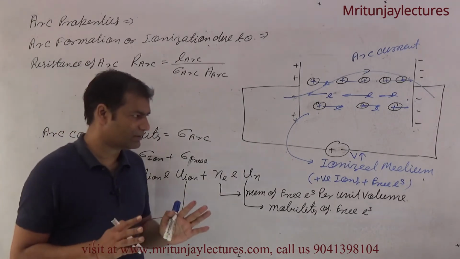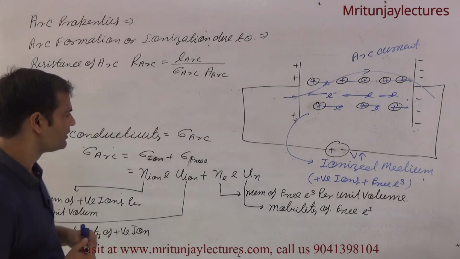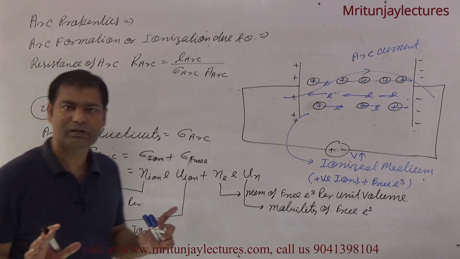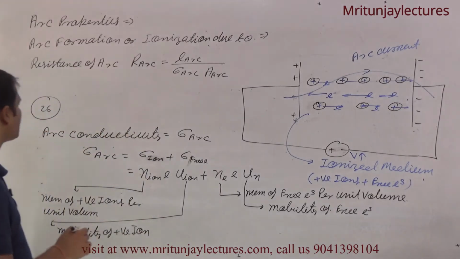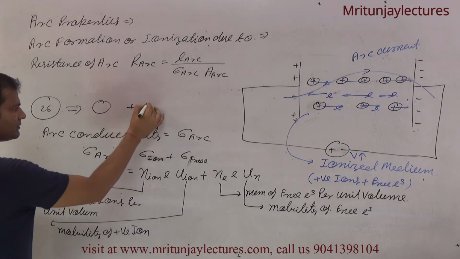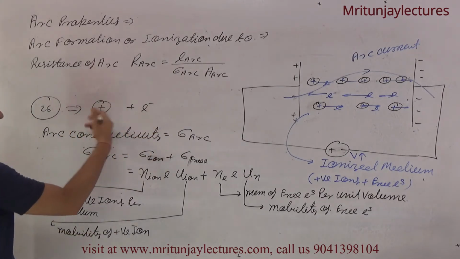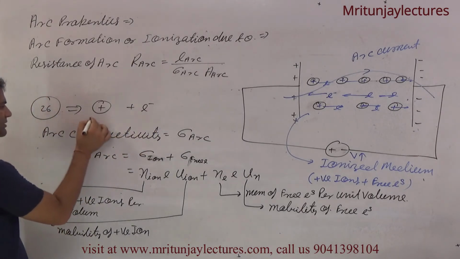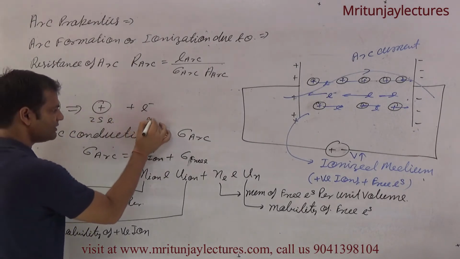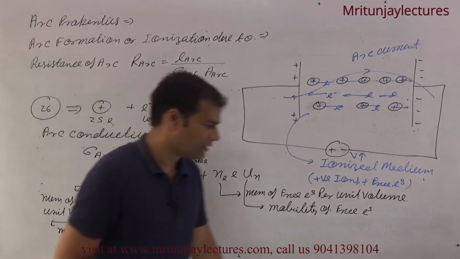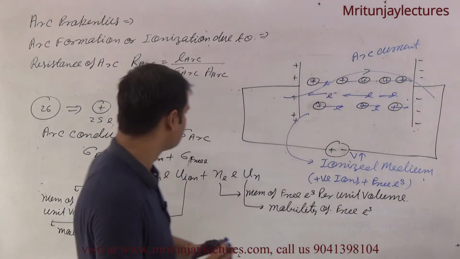On the application of higher voltage, before higher voltage, suppose that in a neutral atom 26 electrons are available. If higher voltage is applied, then one electron is converted to one free electron and a positive ion. It means 25 electrons are still available, and this one is 1 electron. Clear? What about the mass of the positive ion?